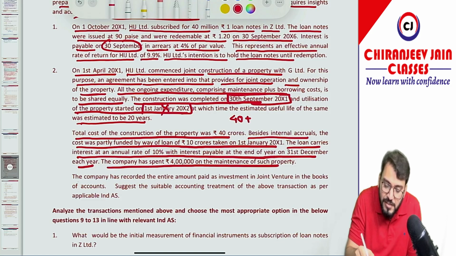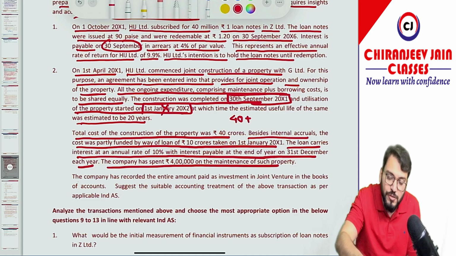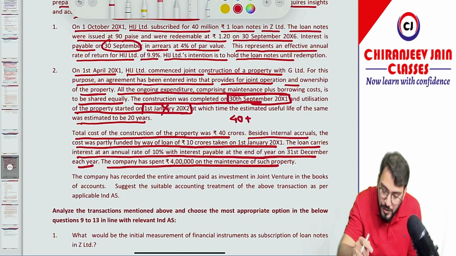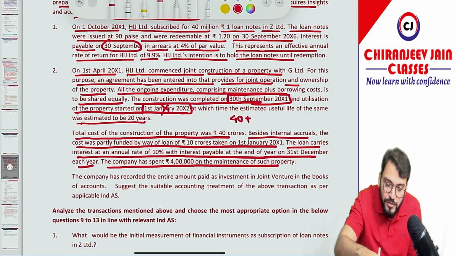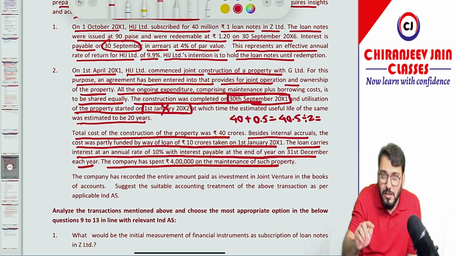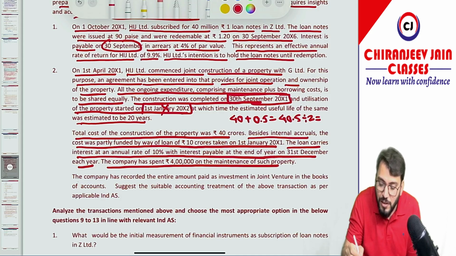It means the borrowing cost will be capitalized for 6 months. So 10 crore into 10% into 6 by 12. How much is it coming? 0.5. So the total becomes 40.5. Divide by 2, because the property will be allocated to both joint operators in the same ratio equally, 1:1.